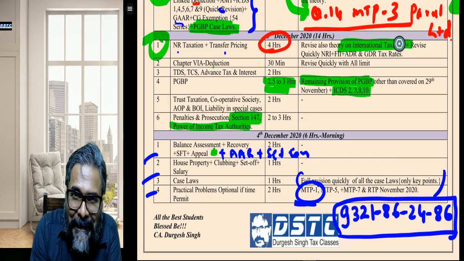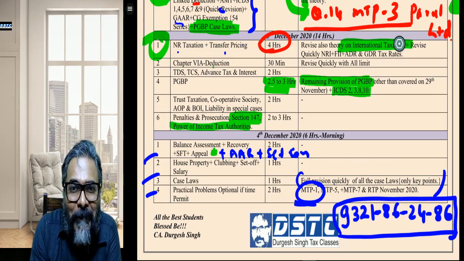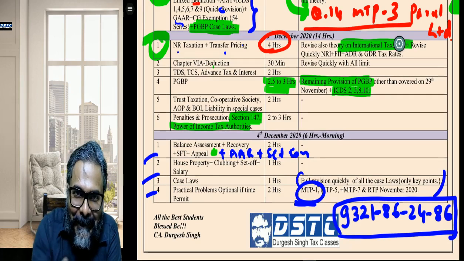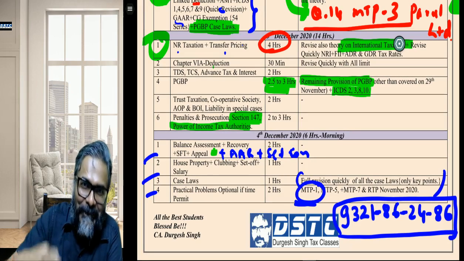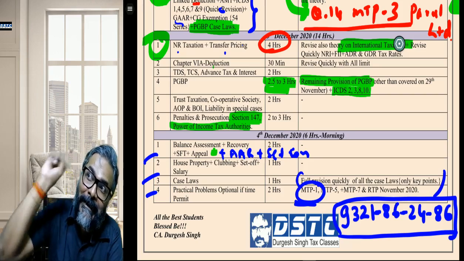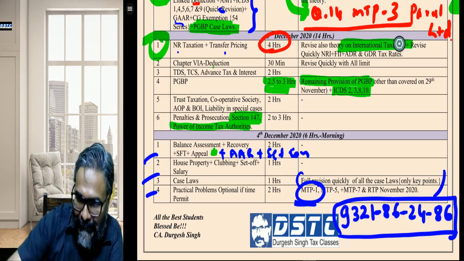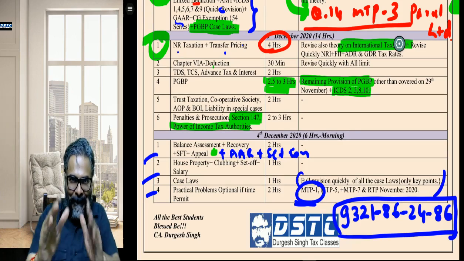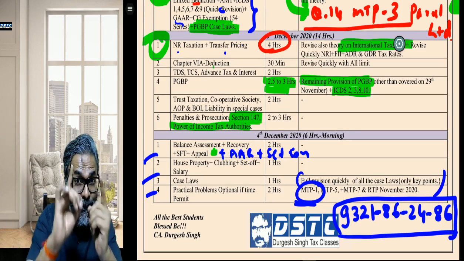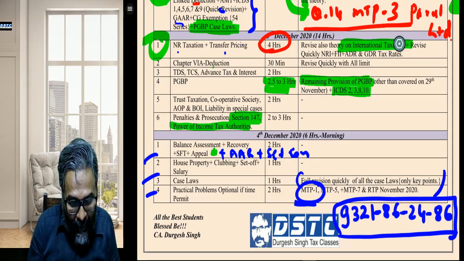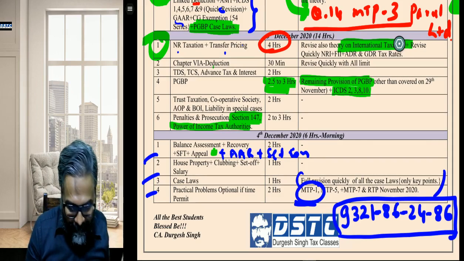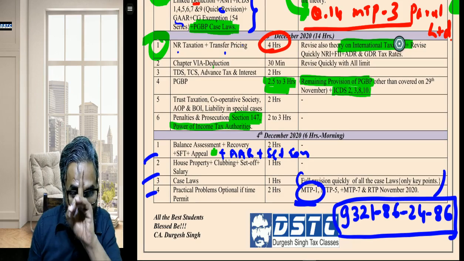Studied but still scared. That is the law of nature, isn't it? A day before the examination, even after having so much of a gap, you will have a feeling that your intermediate study was much better compared to your final CA study. I'm telling you, students, please be very careful. You are all going to undergo this particular feeling.